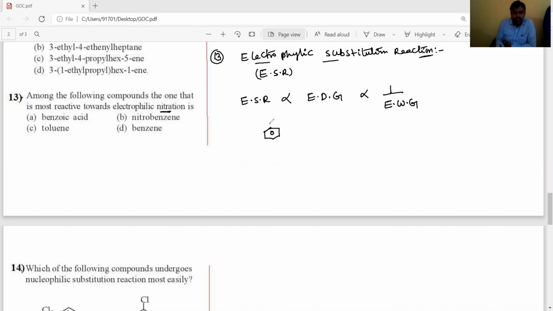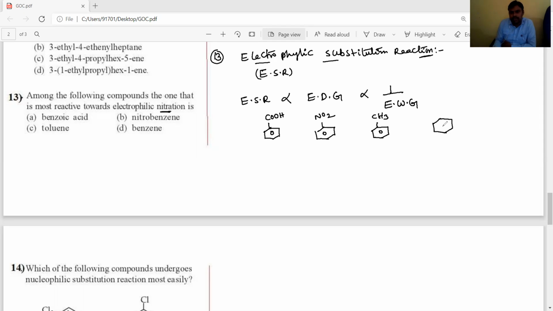The first one is benzoic acid, the second one is nitrobenzene, the third one is toluene, CH3, and the fourth one is benzene.